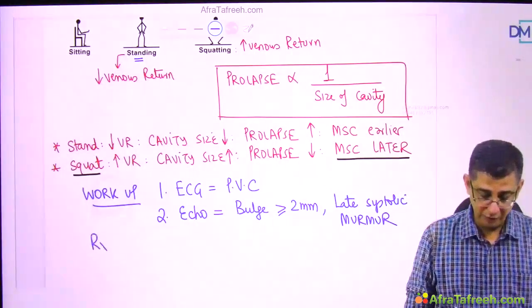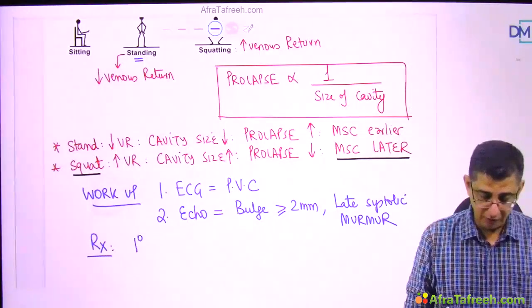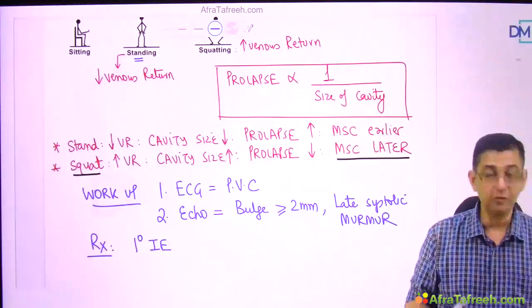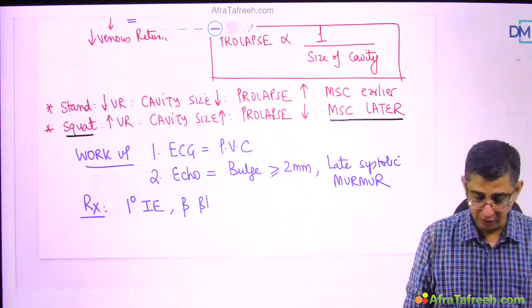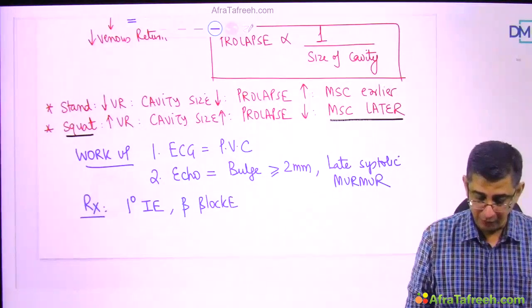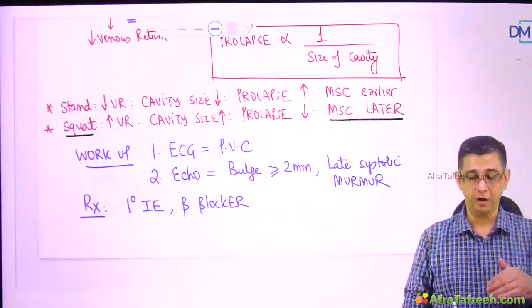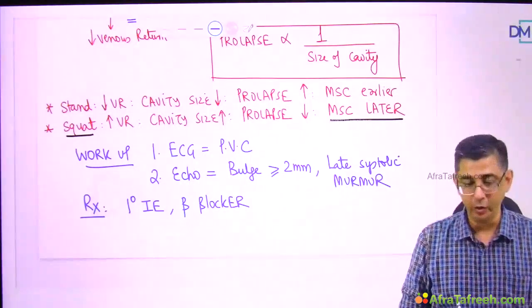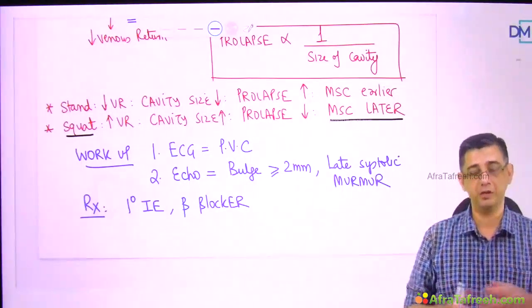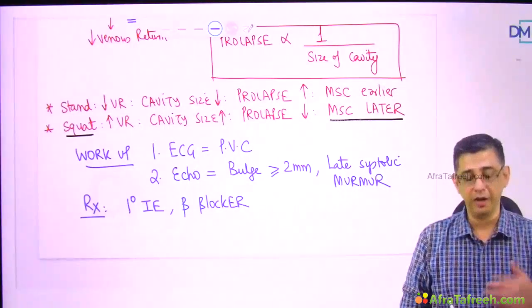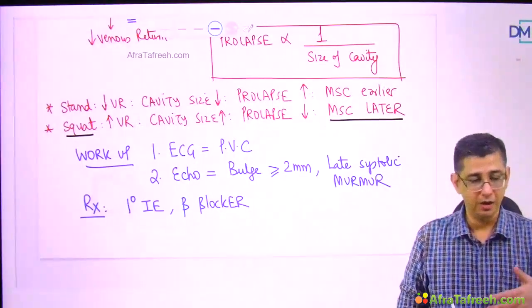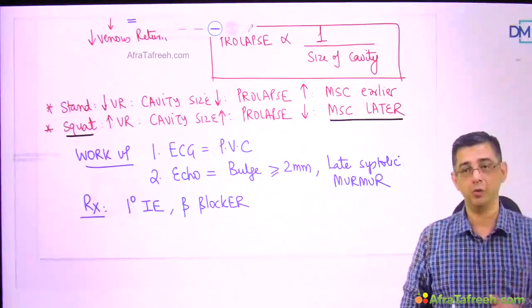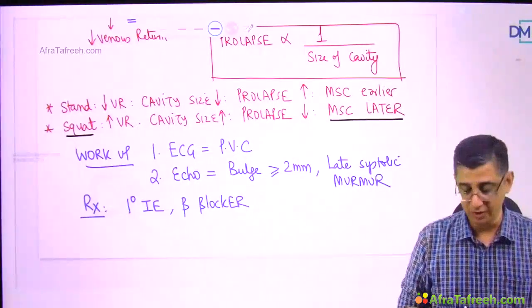For management of these patients, prophylaxis for infective endocarditis may be warranted. Beta blockers are required for this patient so that we can control the palpitations in the patient and the damage to the subjacent endocardium, because there's a repeated stretching of the valve leaflet, there's a repeated stretching of chordae tendineae, and repeated stretching would contribute to a hypoxic damage to the subjacent myocardium.